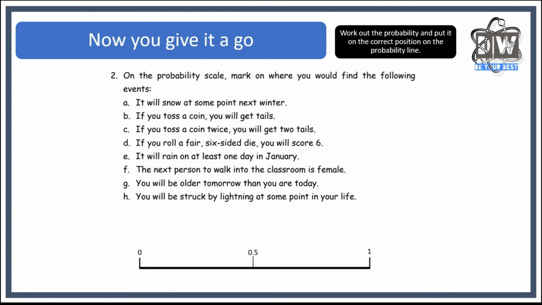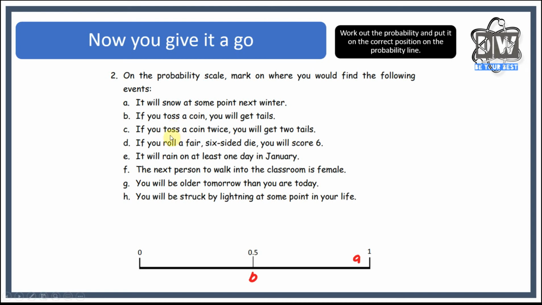All right, everyone, here we go. Let's have a go. It will snow at some point next winter. Well, I can't remember a year where it hasn't snowed, but I would say it's very likely. It's not certain, but it's very likely. If you toss a coin, you'll get a tails. Well, it's an even chance.